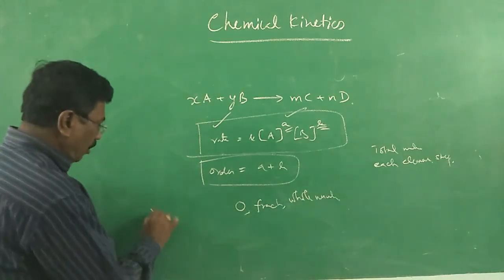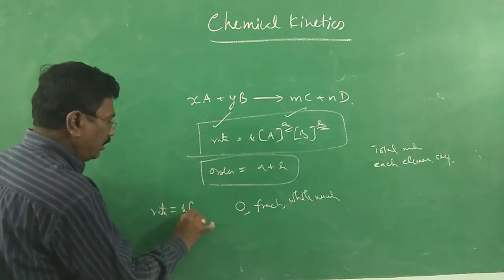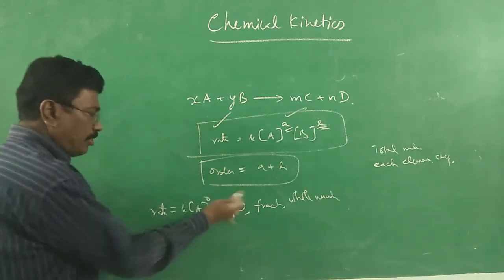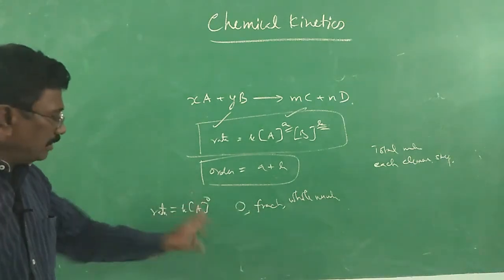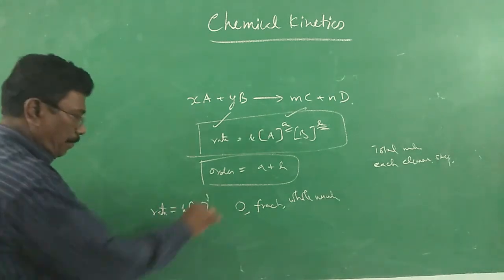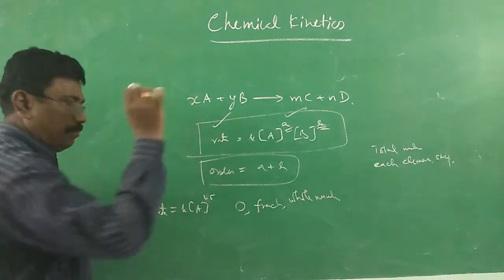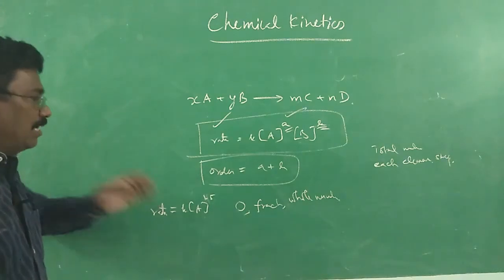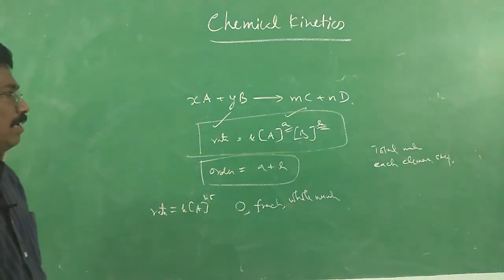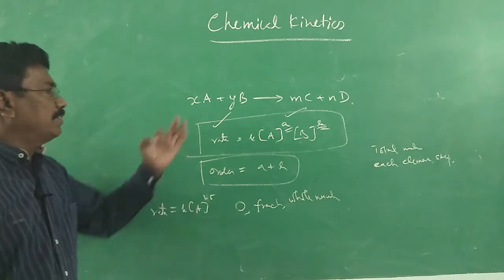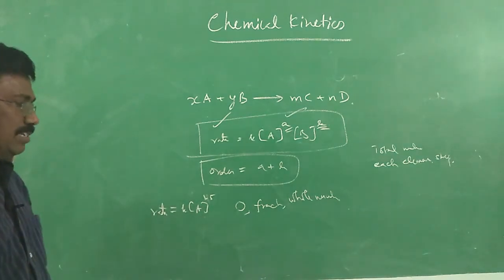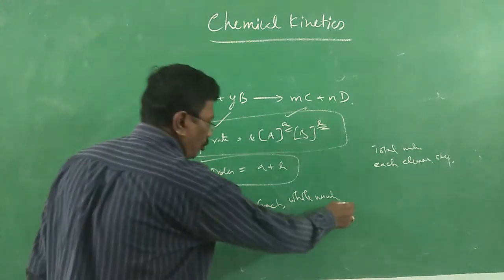So we can have zero order reaction. Rate of the reaction is equal to k into molar concentration to the power 0. It may be zero order, it may not depend on the concentration. It may be 1, it may be 1.5, anything. Depending upon the experimental conditions we decide how the rate depends on the reactant concentration. So order of a reaction can be 0, fraction or whole number.